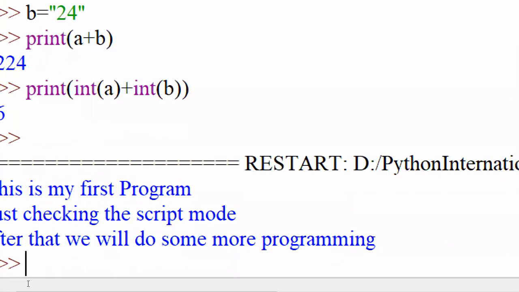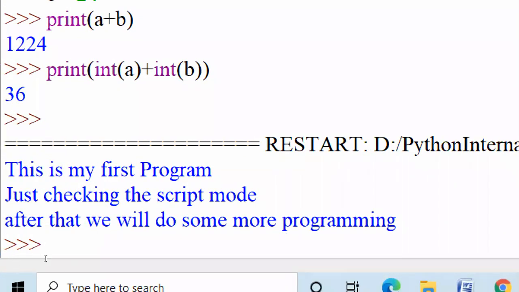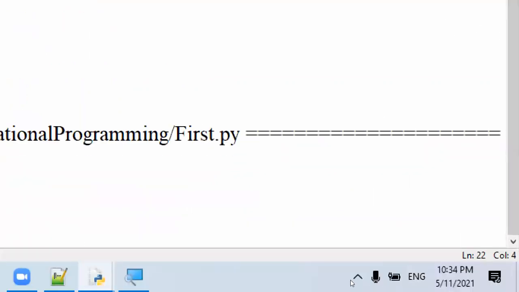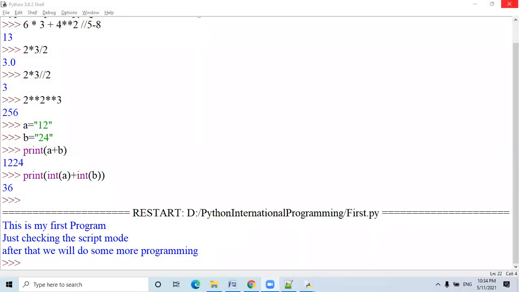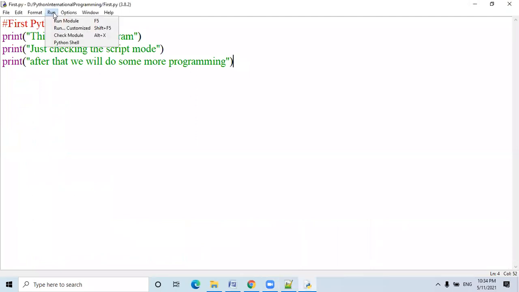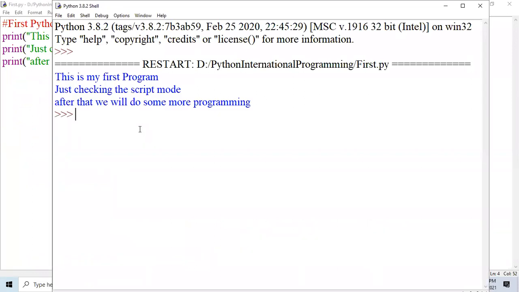Now, where is my output? This is the output. Understand? This is my first program. Just checking the script mode. After that, we will do some more programs. This output is coming from my programming file. We have started the program. All right. I just want to reduce the magnification. Close it. Let me close this and run once again. Absolutely fine. The output always comes in the interactive mode.